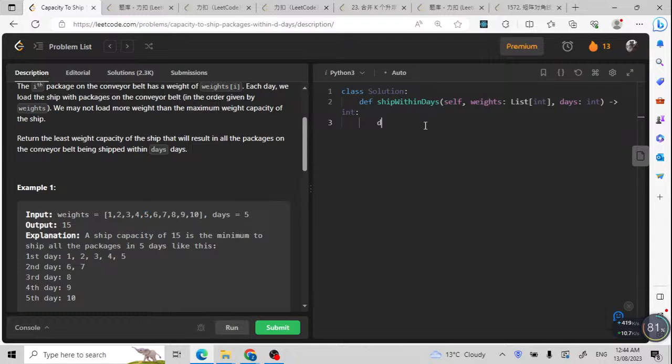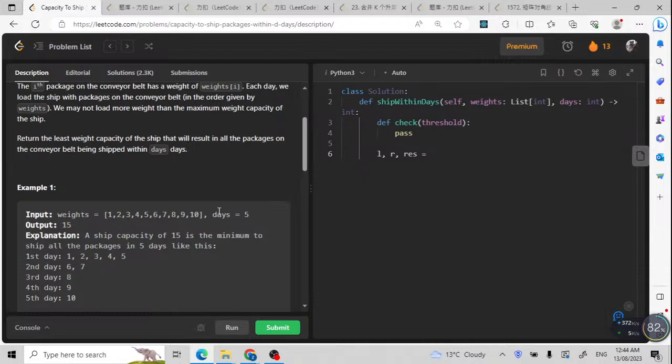Now let me write my main function. I'm going to use the template as usual for my binary search to solve such a problem. Inside, I'm going to give a path, and then I'm going to use binary search with the L pointer, the R pointer, and the result.